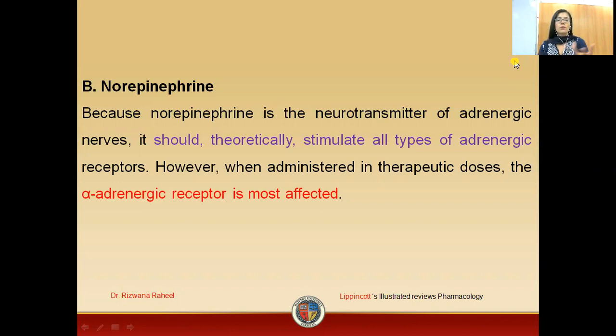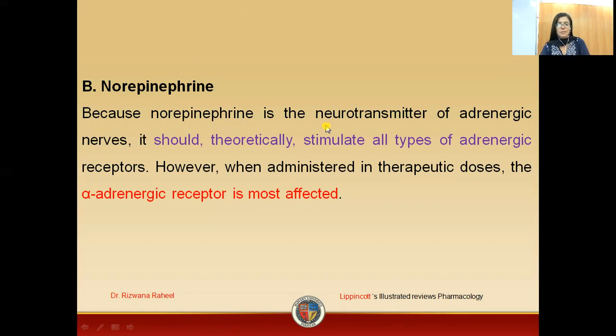Its most prominent effect is on the alpha adrenergic receptors because of its structure. On the nitrogen group, that is the amine group, it has only the hydrogen atom, which is the smallest group, while epinephrine contains the methyl group, which is greater as compared to the hydrogen group. So epinephrine has greater activity at beta receptors, while norepinephrine, with just a hydrogen atom on the nitrogen, has the most prominent alpha adrenergic activity as compared to beta activities.